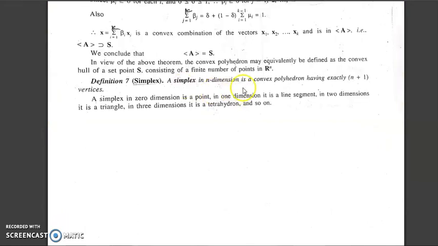So all these, the point in 0 dimension, the line segment, are also convex combinations. A triangle is also a convex set, and a tetrahedron is also a convex set. So in simple terms, a simplex in 0 dimension is a point, and we have to take 1 point extra each time. In 1 dimension we take a line segment, but whatever we take, it should be a convex set.